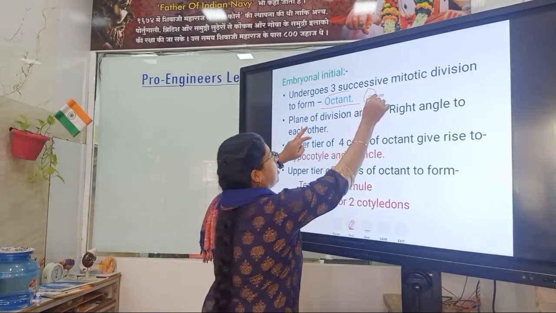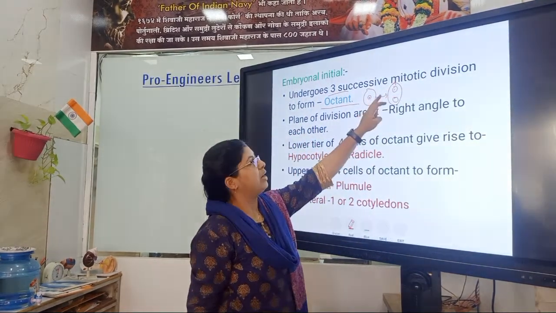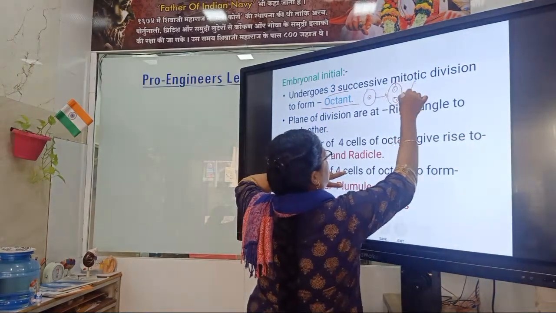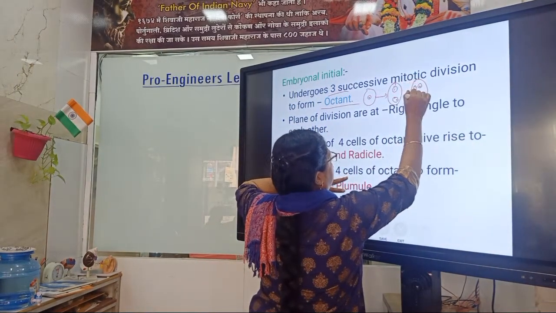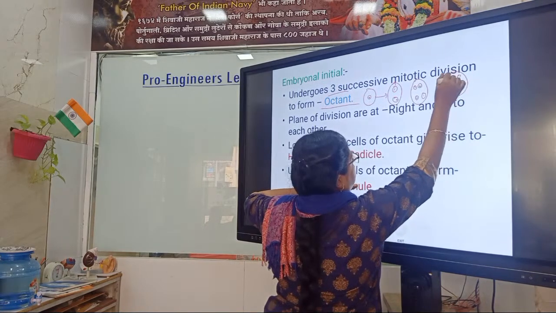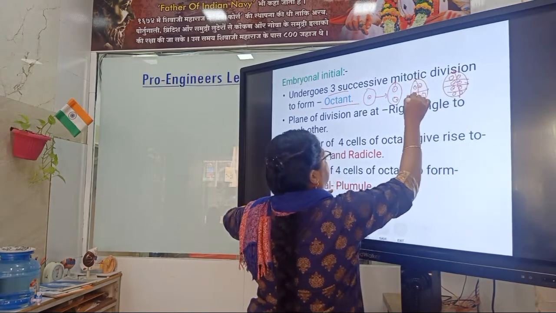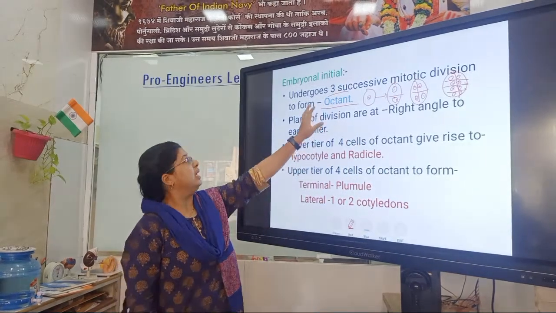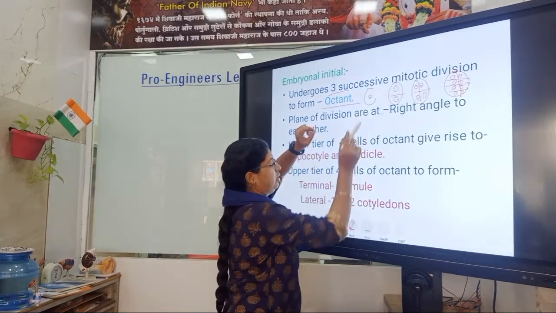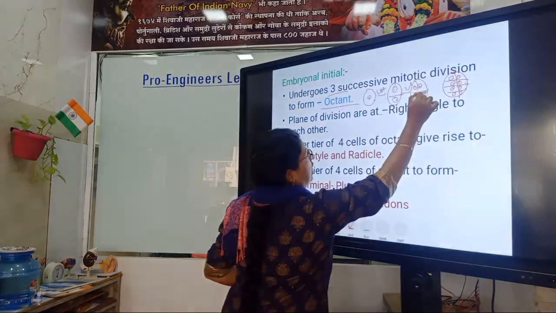After mitotic division, in the first mitotic division there is a formation of 2 cells. The embryonal cell undergoes 3 successive mitotic divisions: this is the first one, second one, and third one.